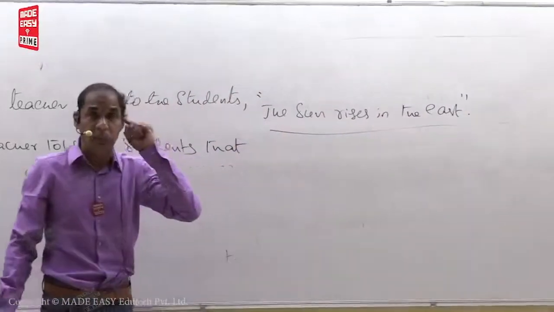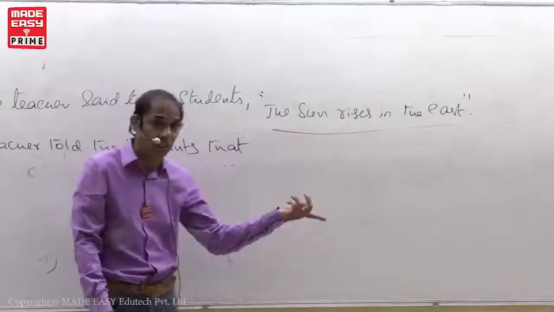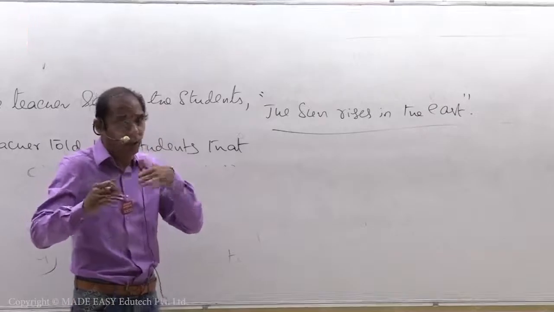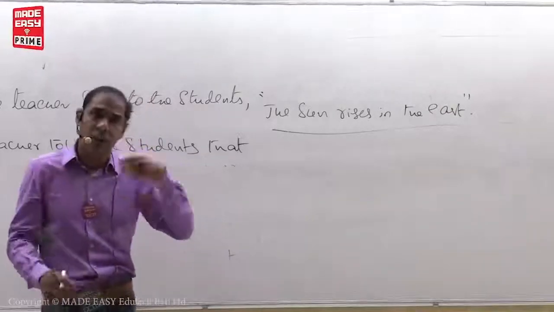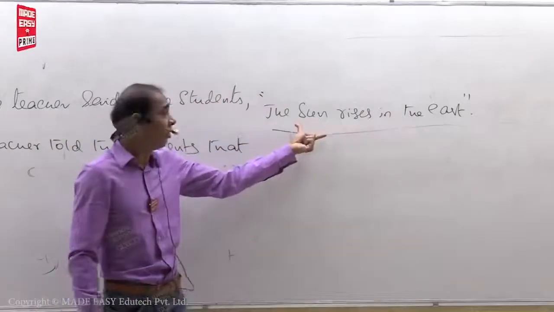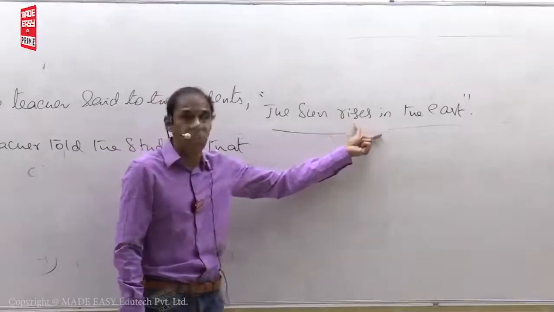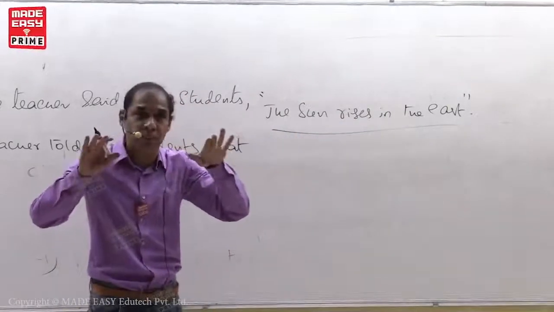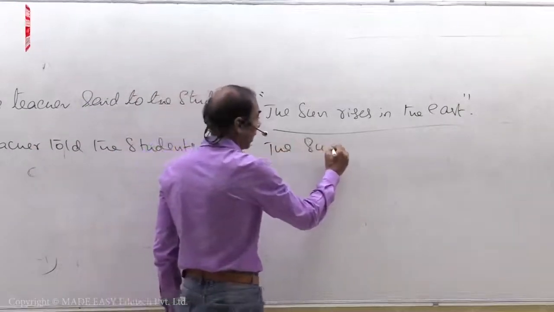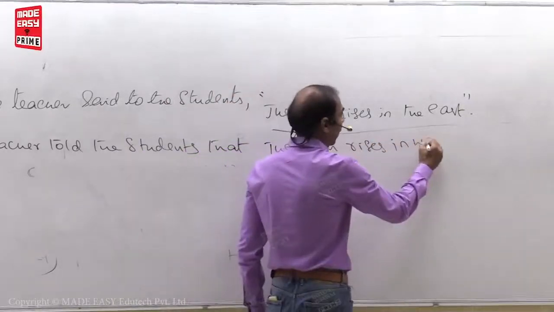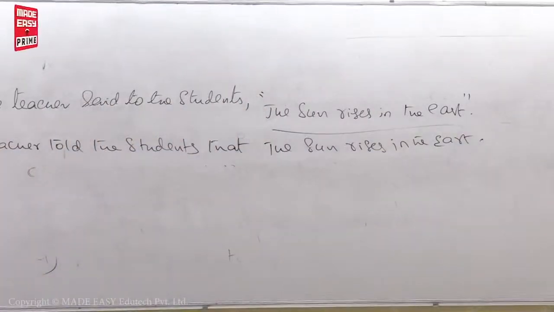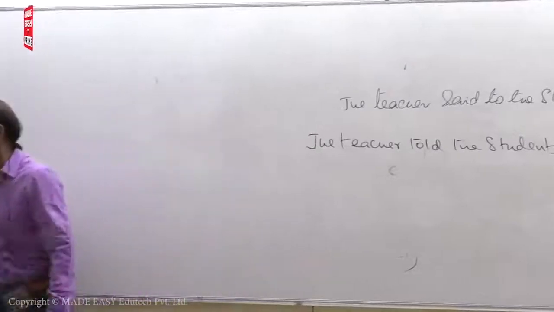This is present tense actually. Present tense should be turned into past tense. But here in this case, we cannot change. Why? I have given you some situations list. In the case of all these situations, don't change the tense form. These situations always remain in simple present tense only. The sun rises in the east. What is this? Universal fact. In the case of universal facts, don't change the tense form. Universal facts always remain in simple present tense only. That the sun rises in the east. That's it. The teacher told the students that the sun rises in the east.